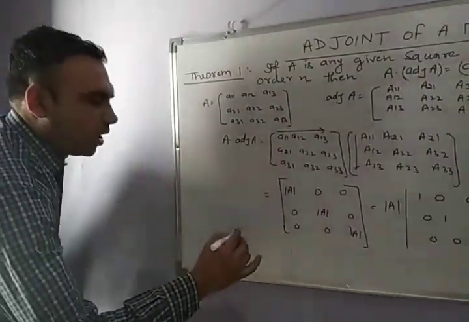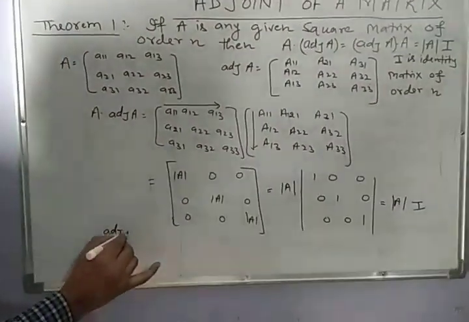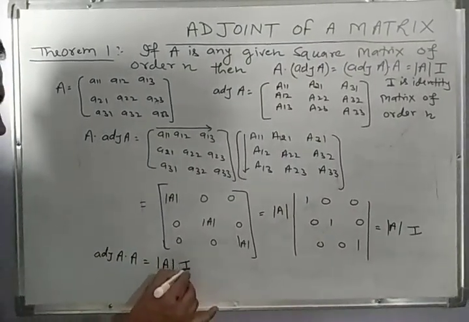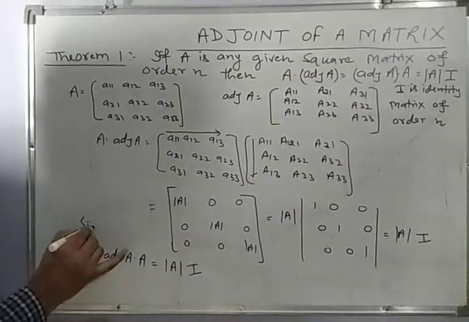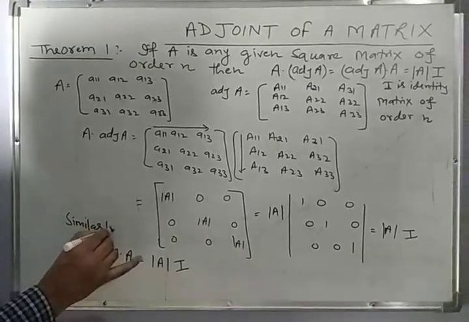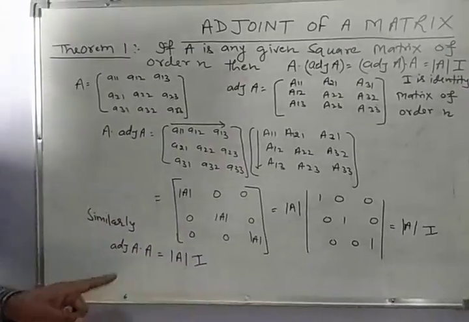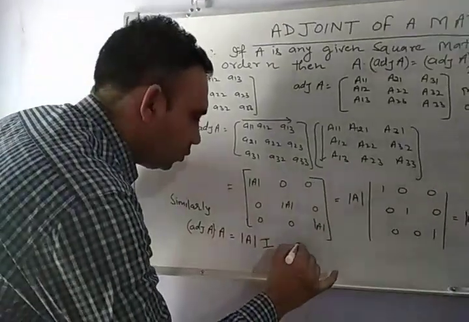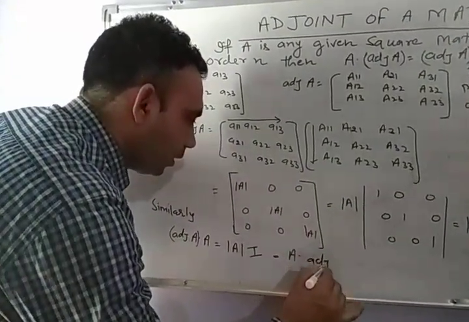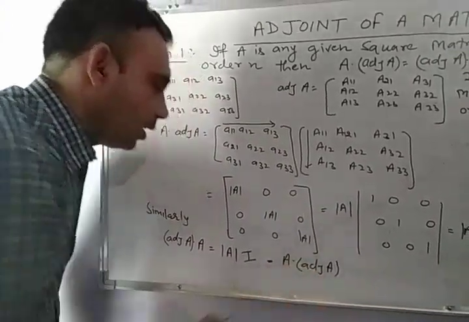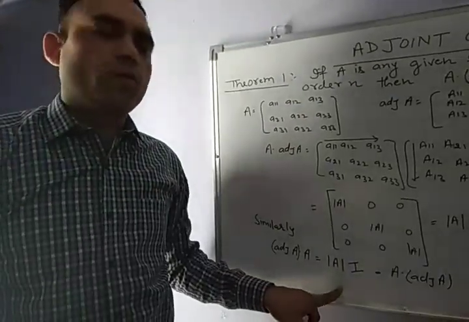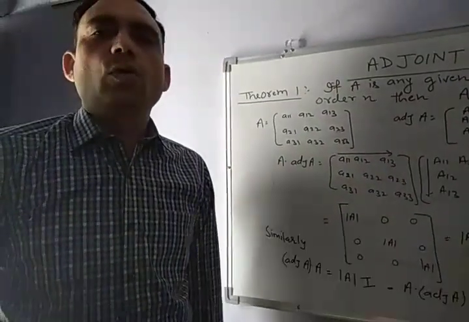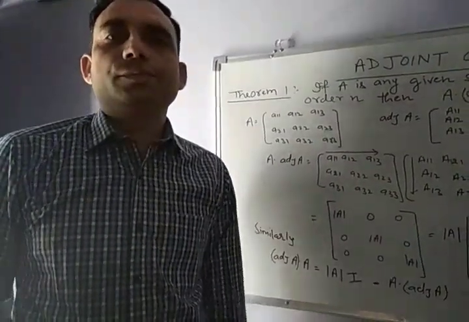Similarly, we can prove that adjoint of A into A is equal to determinant of A into I. So we can say that adjoint of A into A or A into adjoint of A, for any square matrix A, is equal to determinant of A into I, where I is the identity matrix of the same order.